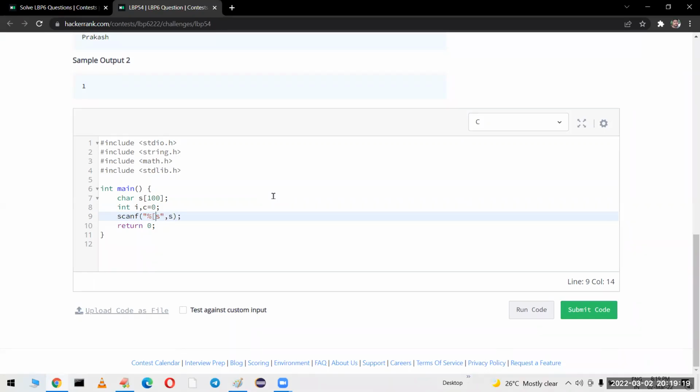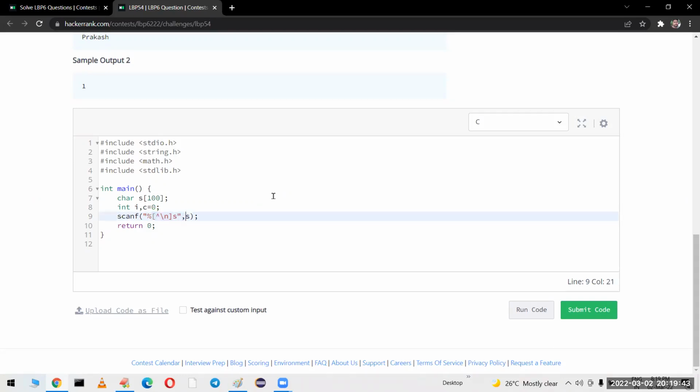For that, within brackets, we have to take caret slash n. What is the meaning? While reading the data, if any space comes, please ignore that space and try to read the data. That is the meaning of this particular statement.